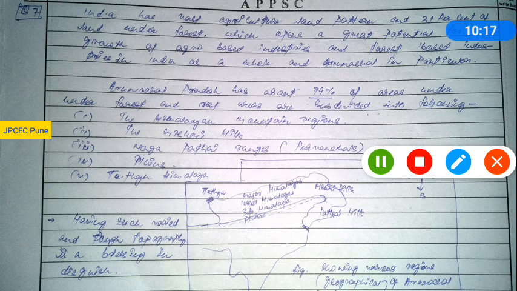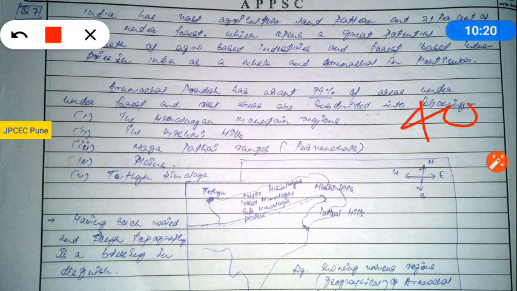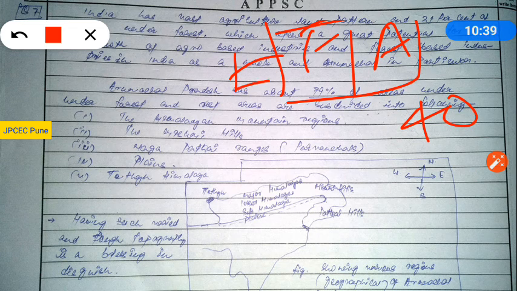So next question, it is for 40 marks, and the question is: critically analyze the development of forest based and agro based industries in Arunachal Pradesh. So there are two subparts, one is the forest based industry and another one is the agro based industry. So these are the subparts, and your tone of answer should be critical analysis.